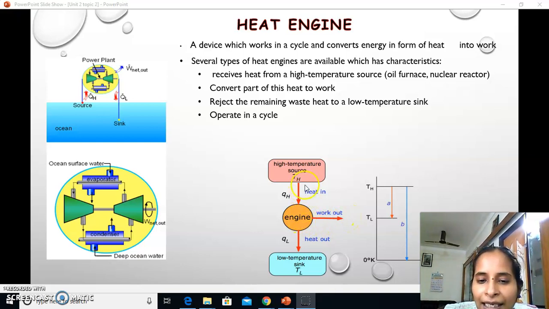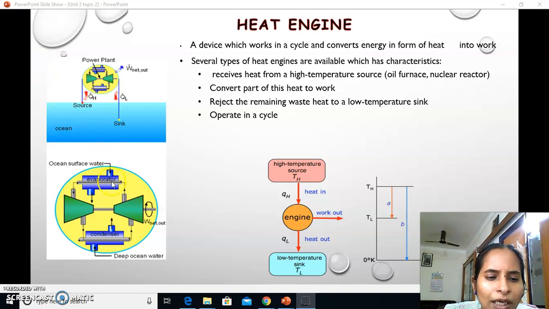The difference between this QH and QL is what is converted into work output from the system. Here the heat in is taken as positive, and the heat lost from the engine is taken as negative QL. QH is taken as positive, and when we are extracting work from any system, not only an engine but any device, the work is taken as positive, and thus here plus W is extracted from this device. The total setup is called a heat engine.